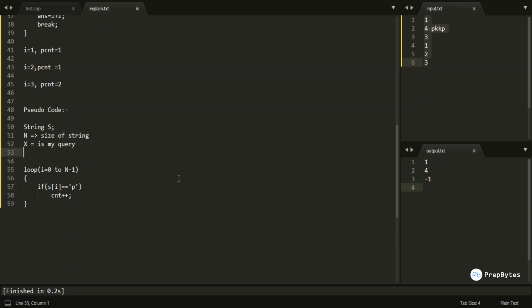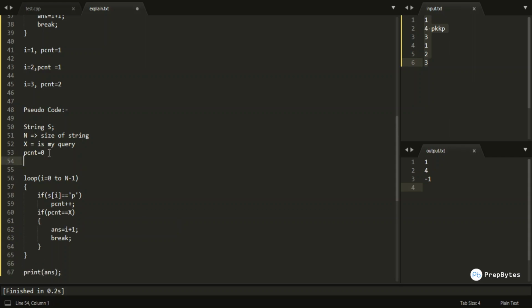And here I missed this thing that we will have a count, or let us say P count, and we will initialize it as 0, and whenever I am getting a punch in my ith index, I am incrementing this P count, and when this P count would be equals to X, I will simply make the answer as I plus 1 and I will break this particular loop, okay, and I will just print this particular answer.